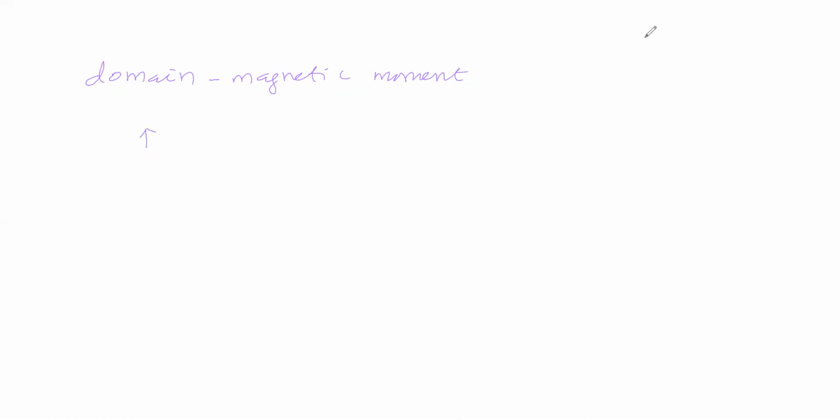For another domain, the magnetic moment will be like this, and for another domain like this, and for another like this. So, in this way, domains are arranged in ferromagnetic, antiferromagnetic and ferrimagnetic substances, irregularly.